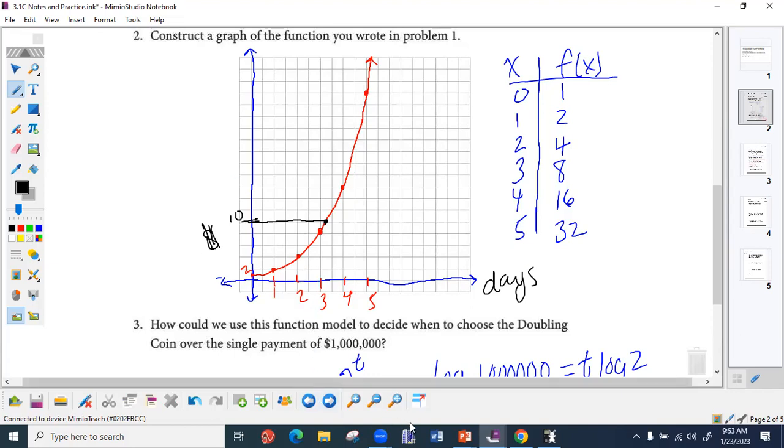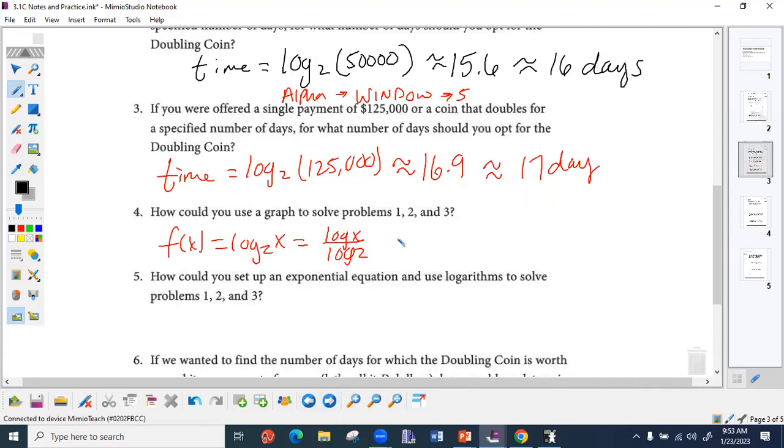Okay. So instead of creating a whole new function, you use f of x equals 2 to the x, and you go to y to find x. And in this case, y is our money and x was our time.